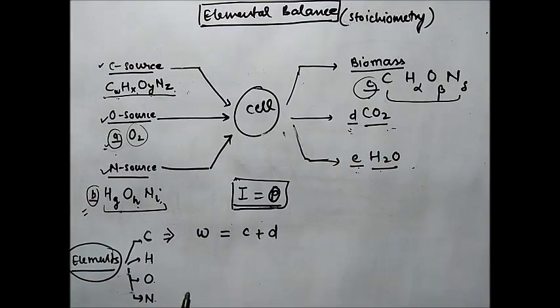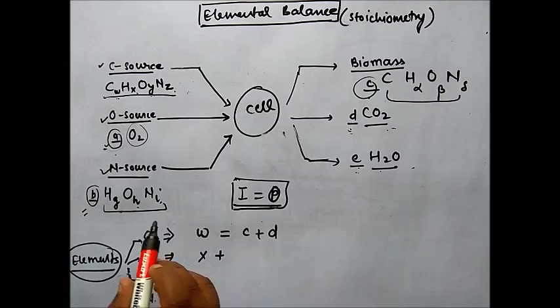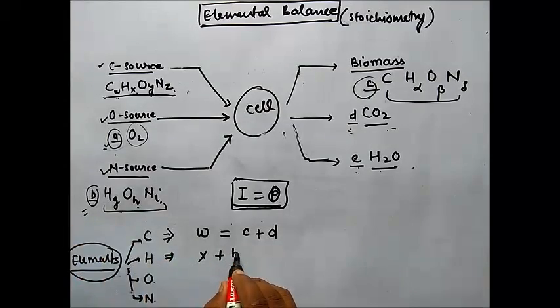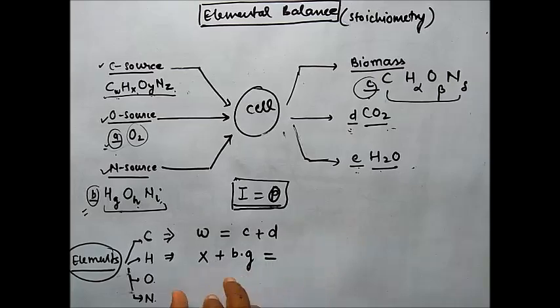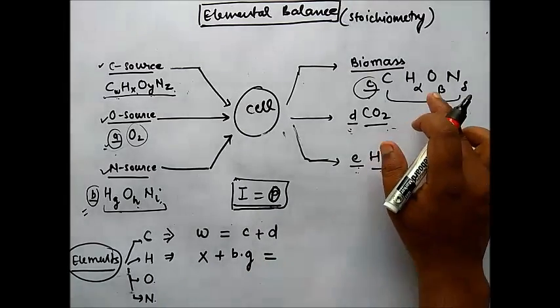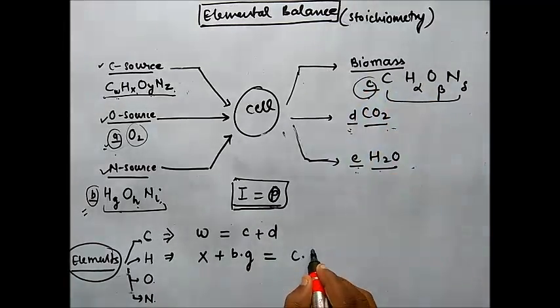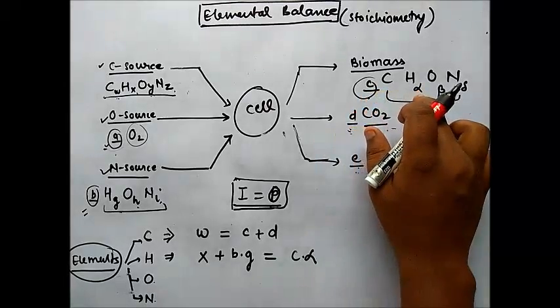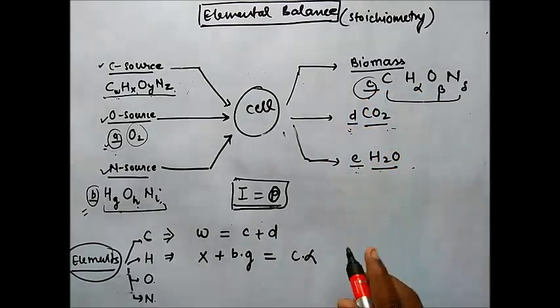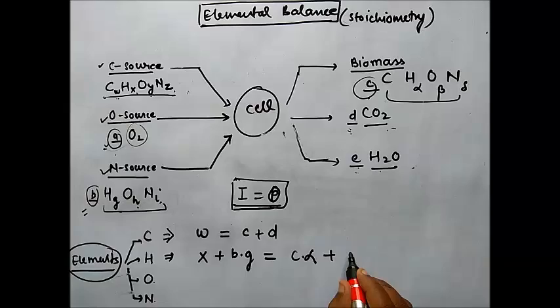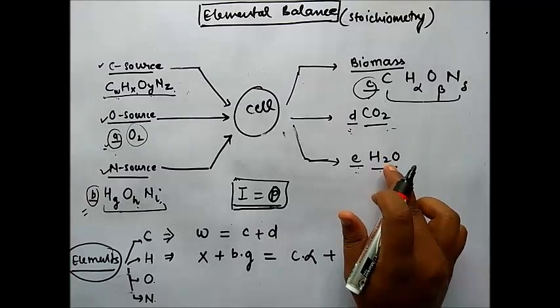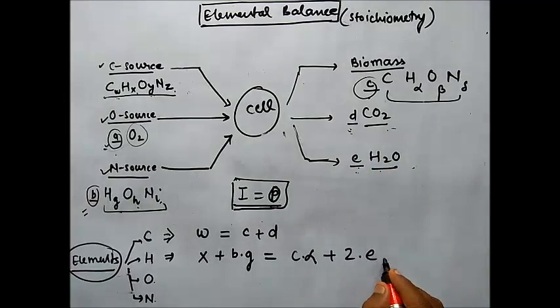Similarly, for the hydrogen balance: the input is X plus b into g, equal to the output, which is c into alpha, plus 2 into E.